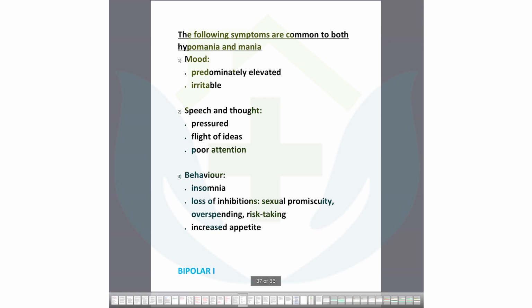Now, what are the common symptoms of mania and hypomania? Look, more happiness, mood is elevated. This is a pathological scale of happiness. You are happy, you are good, but being manic is not good. The patient's mood is very elevated, sometimes irritable, with very high speech and flight of ideas, but poor attention to your talk. Behavior will be abnormal. There will be loss of inhibitions. Sometimes you would do work that is not good. There is loss of inhibition, insomnia, and increased appetite. So these are the mania and hypomania symptoms.